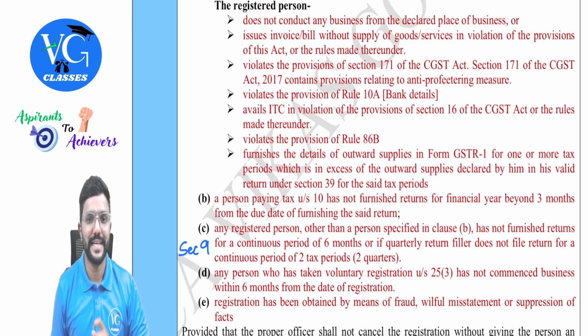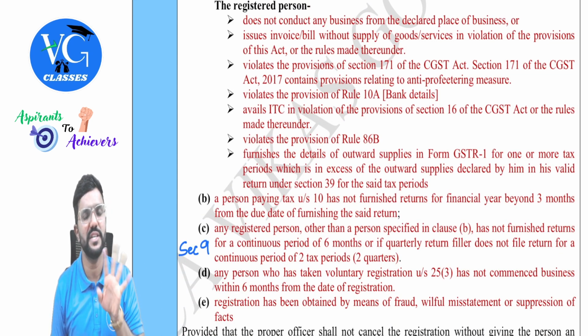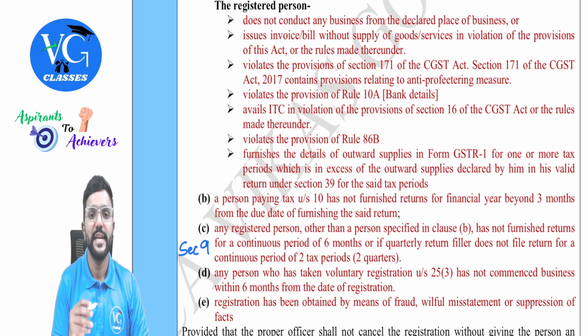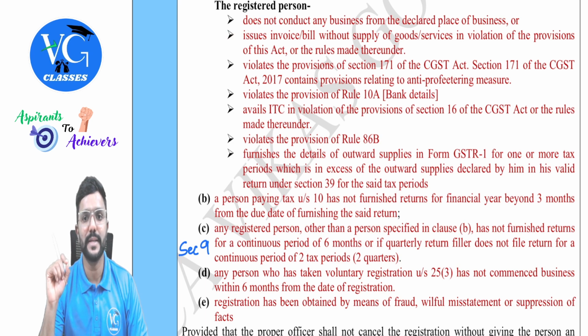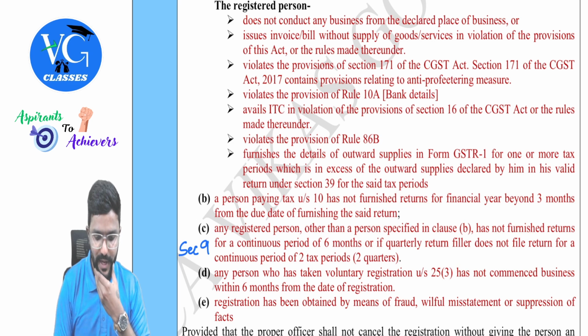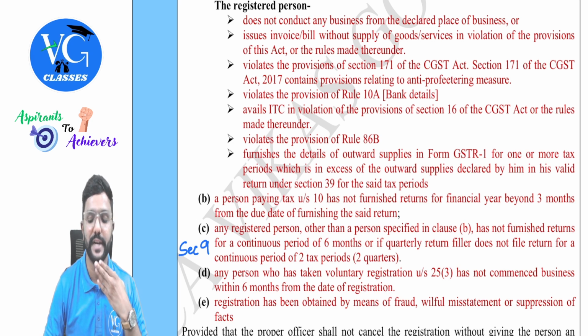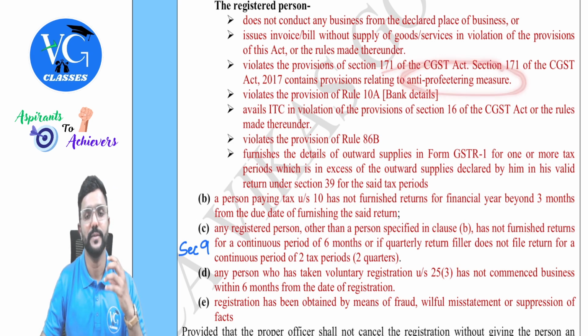The registered person does not conduct any business from the declared place of business after obtaining the registration, is not doing any business from his place of business. Next, issues invoice or bill without supply of goods or services in violation of provisions of this act or the rules made thereunder, means is issuing fake bills or bogus bills. Next, violates the provisions of section 171 of the CGST Act. That is, section 171 of CGST Act 2017 contains the provisions relating to anti-profiteering measure.